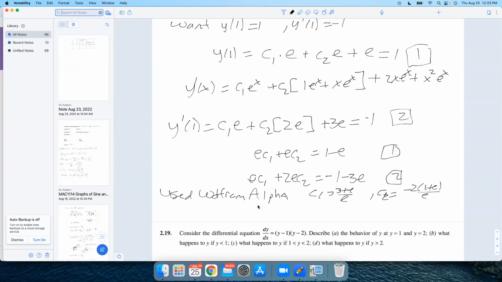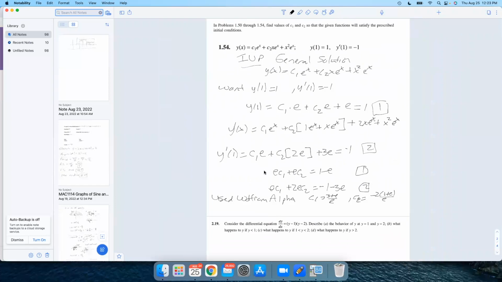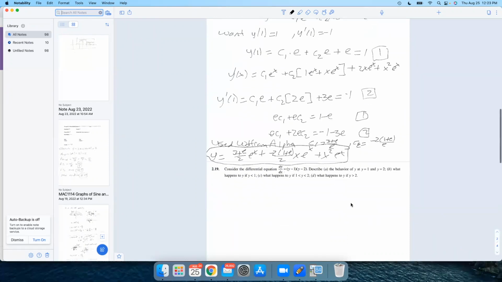And then our solution, what we actually want is this solution. So then we could write y equals, I'm going to run out of space here, e to the x plus negative 2(1 plus e) over 2. I'm just filling in c1 and c2, x e to the x plus x squared e to the x. There is my particular solution to this initial value problem.